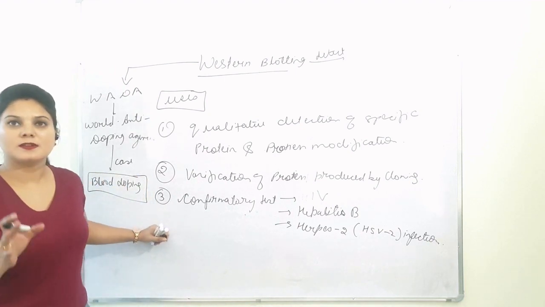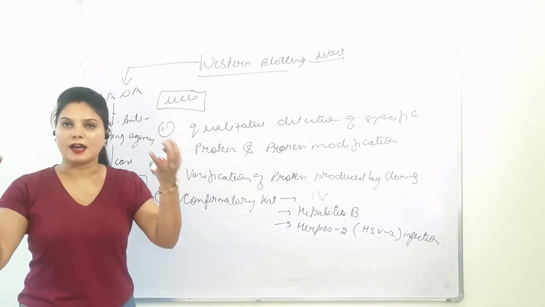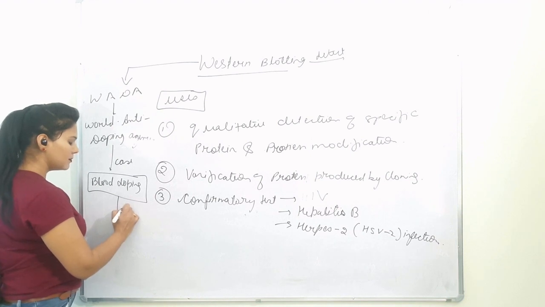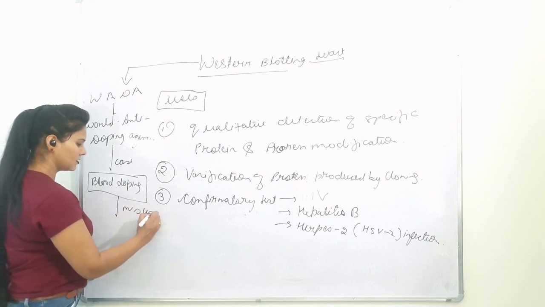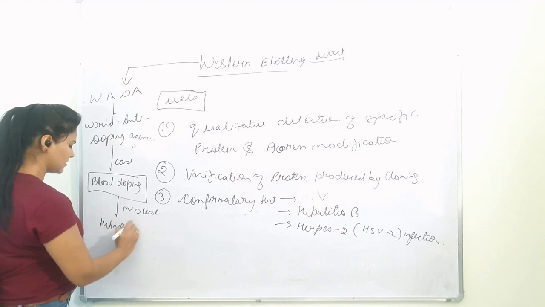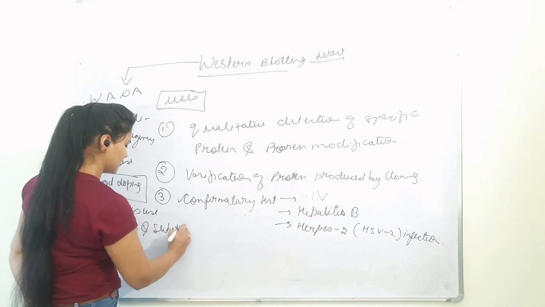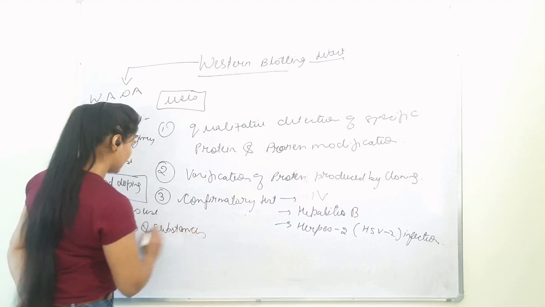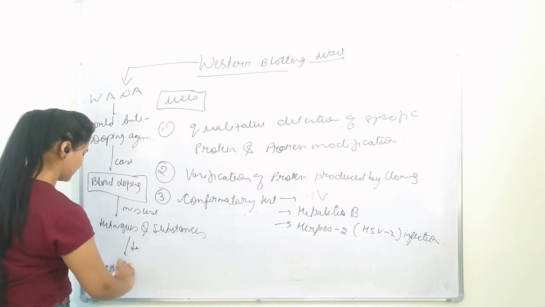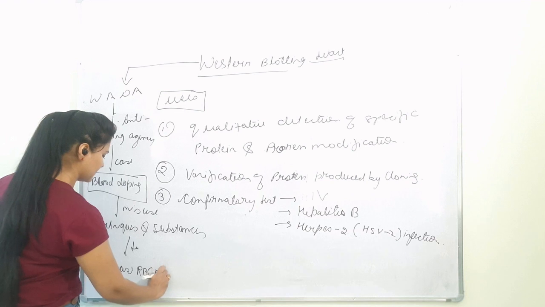Blood doping is the misuse of some techniques and substances to increase the RBC mass.